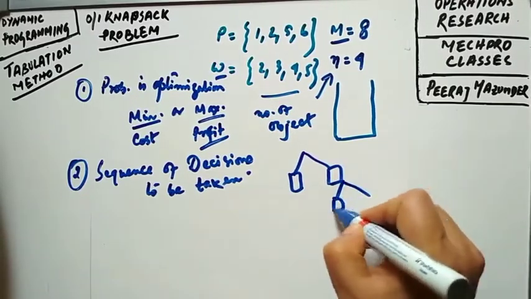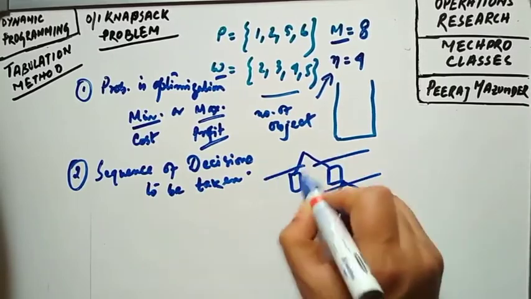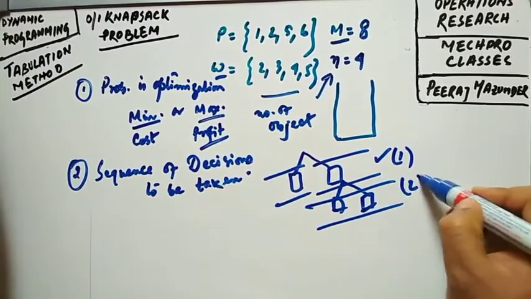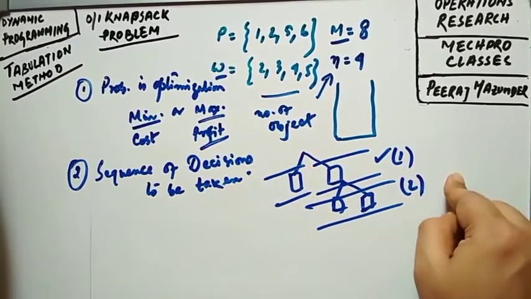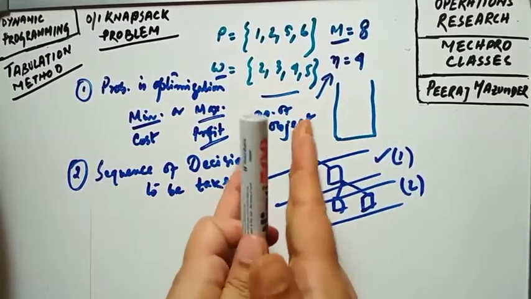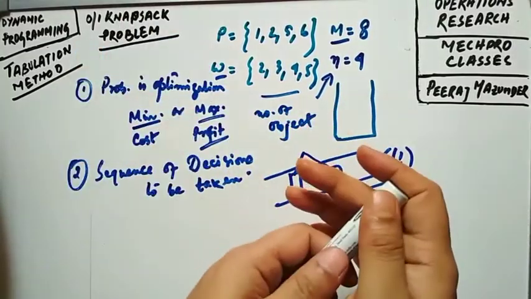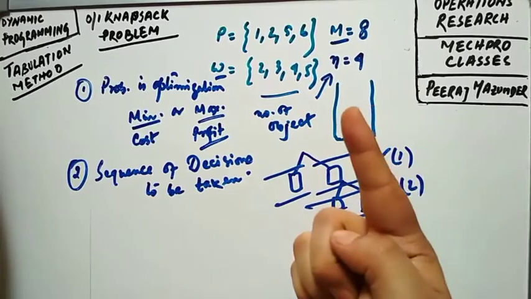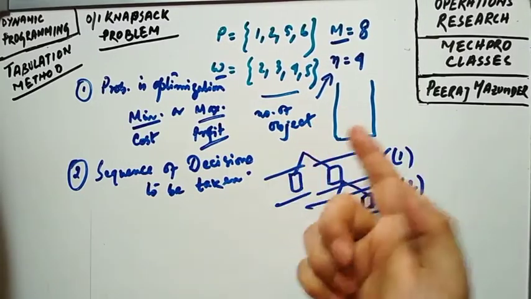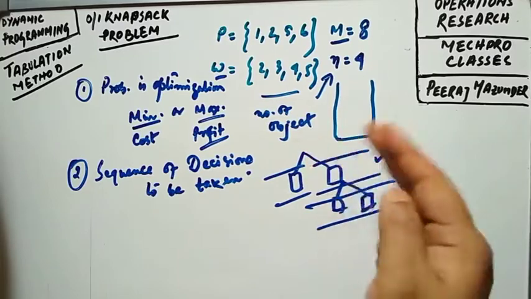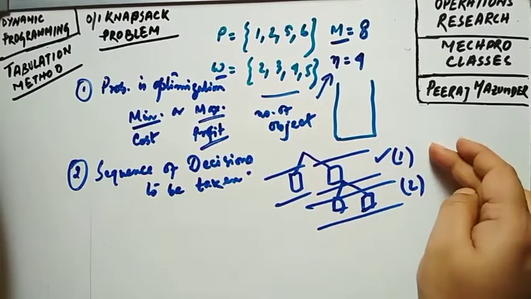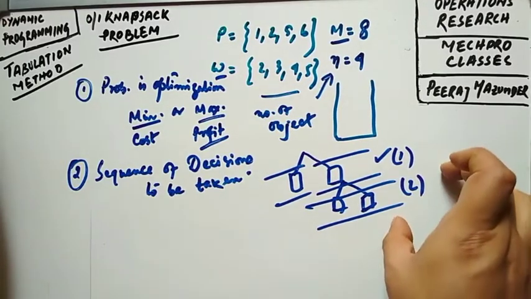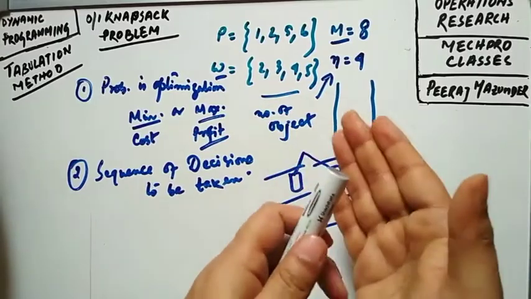Okay, and at each and every stage, say this is a stage, you have to decide, you have to take a decision. That is the specialty of dynamic programming. So you have to keep in mind whether the problem is of optimization type, whether it can be broken into subproblems, and whether a sequence of decisions has to be taken or not. Those are our main findings while solving a particular problem using dynamic programming.